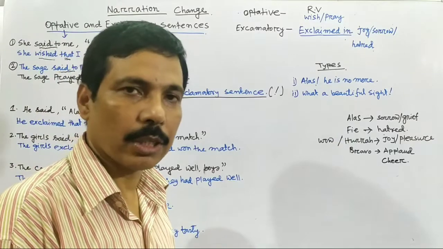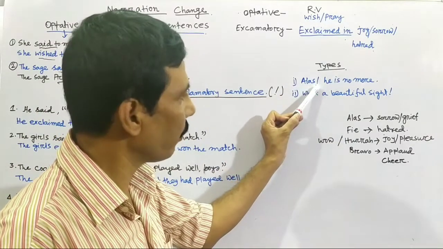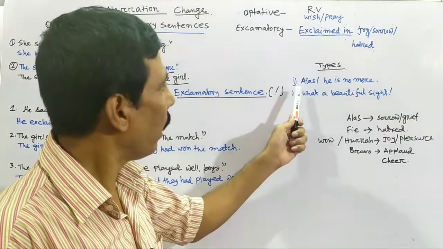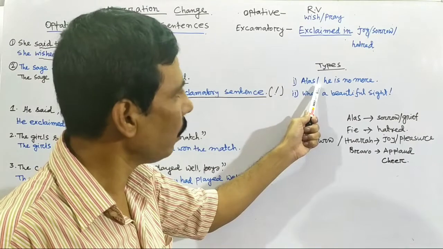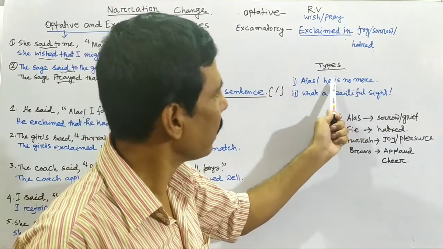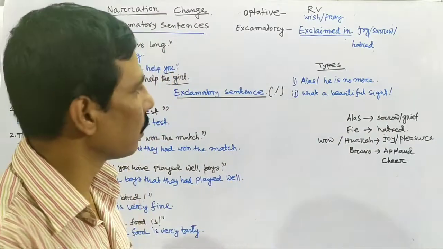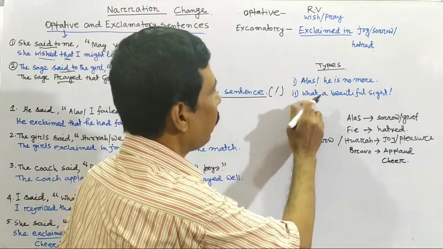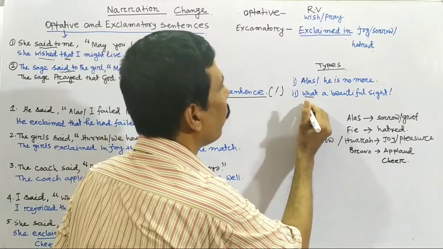After the interjection comes the note of exclamation mark, then the main sentence in assertive form, and a full stop.